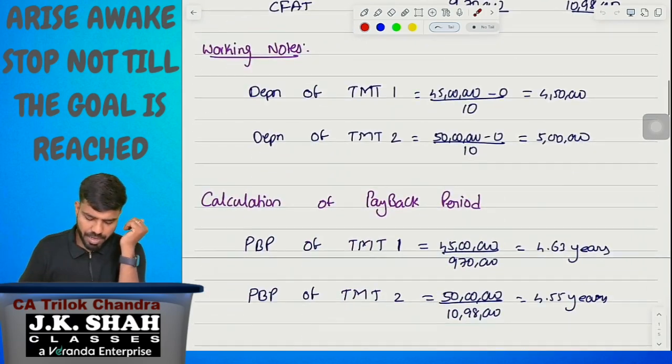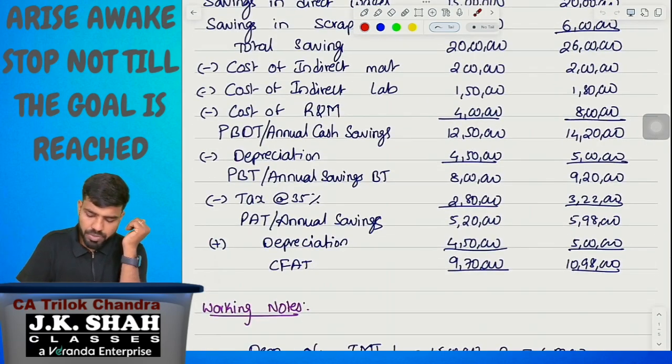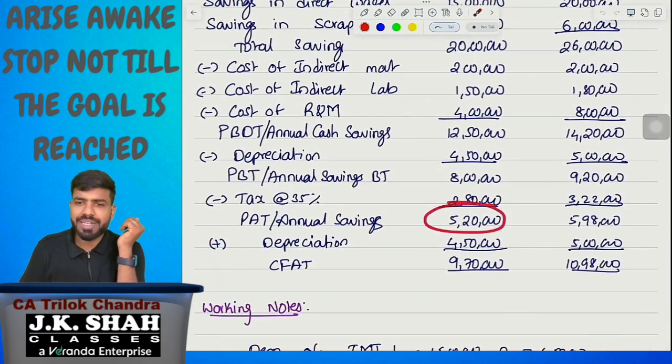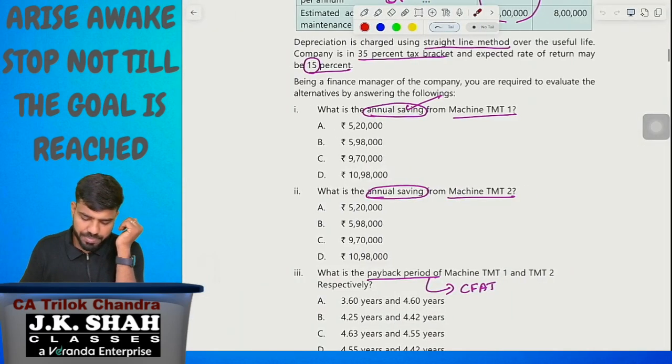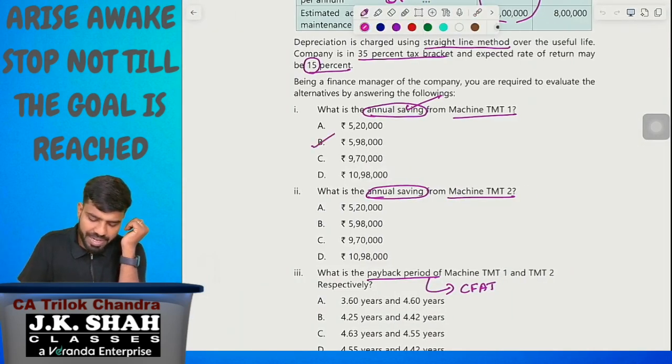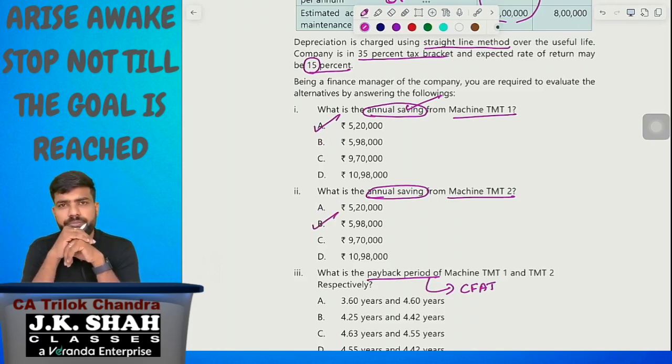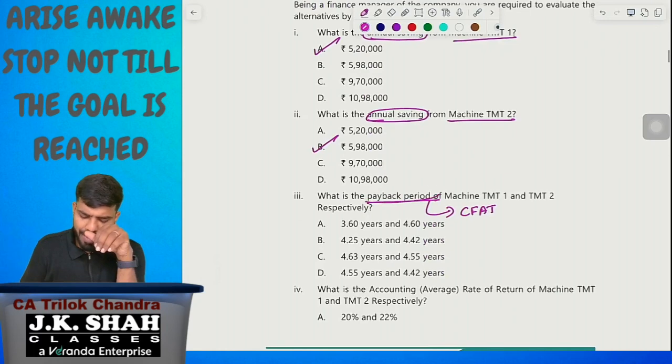Clear? So 5 lakh 20,000 from TMT1, 5 lakh 98,000 from TMT2. That is the answer. Look at the question. Have you understood this?